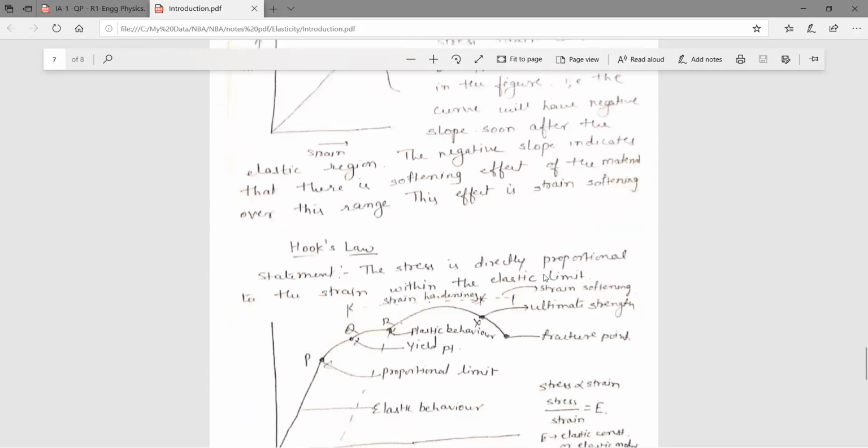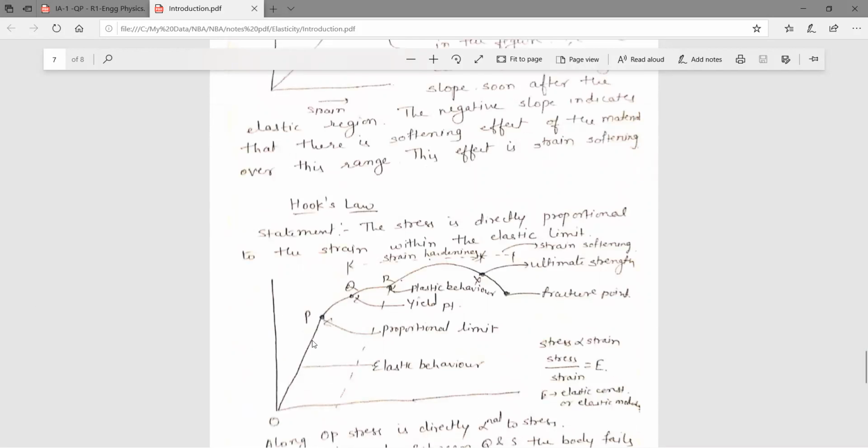Then Hooke's law. Here it should actually be stress versus strain. At the starting, that is OP, as you apply stress, strain will be increasing. So stress and strain will be in the linear state. This is the proportional limit. After this, the linear portion will not be there. This is after the elastic limit. This is the yield point, the maximum stress we can apply and still come to the original position. So here QR